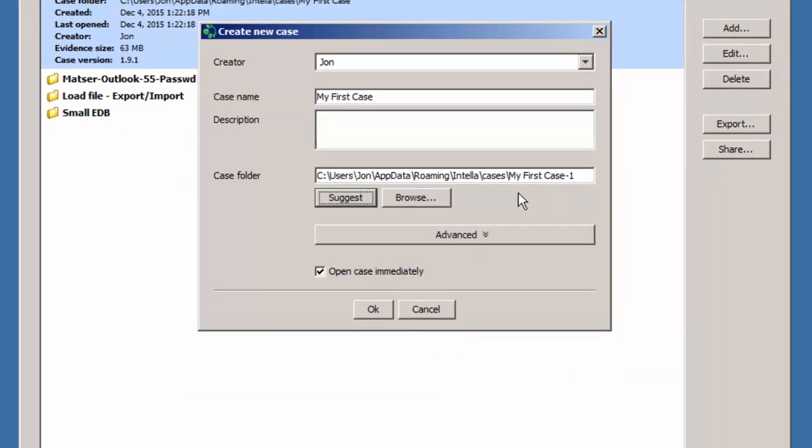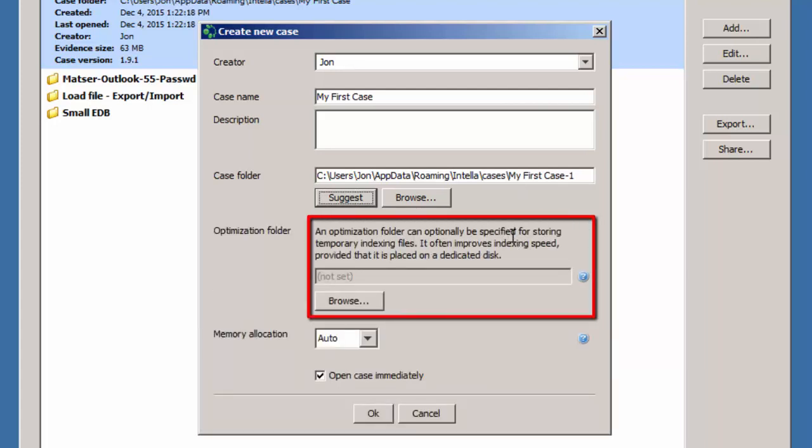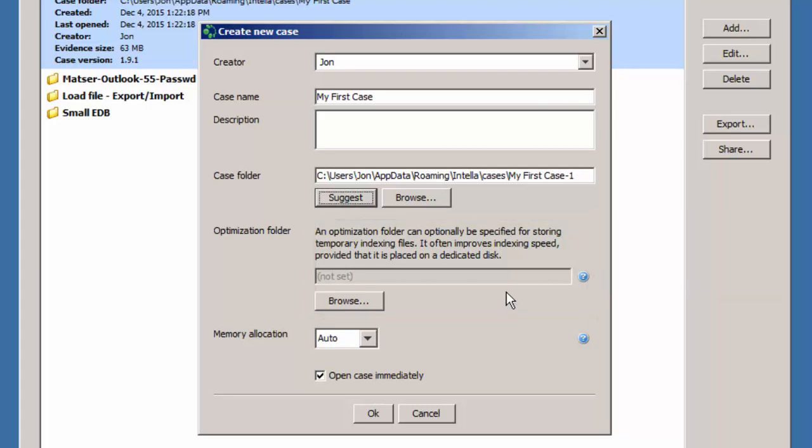Click on the Advanced button to show additional settings. Here you can set the optimization folder. The optimization folder is typically a location on a separate hard drive to the case drive and can be used to speed up indexing. This is achieved by distributing certain database files during indexing across the case folder drive and the optimization folder drive. For more information, see the Storage Considerations section of the user manual. We suggest that case and optimization drives are internal drives. We do not support indexing case data to removable or network drives.